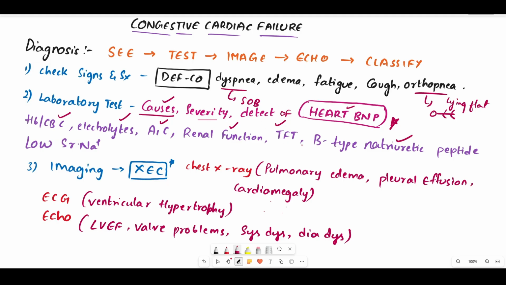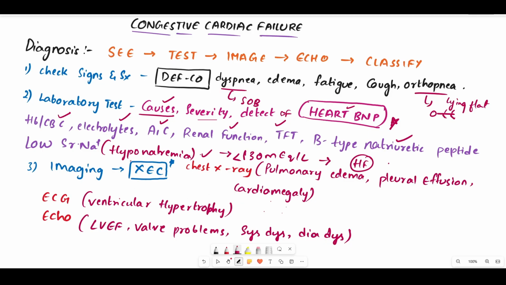So you'll be checking for all of these laboratory tests, and sometimes the low sodium levels in the body can also indicate the cardiac failure. So you'll be checking for the hyponatremia, and then usually the levels of the sodium should be 120 mEq/L. It should be less than this. If it is more, it indicates the heart failure, severe heart failure.